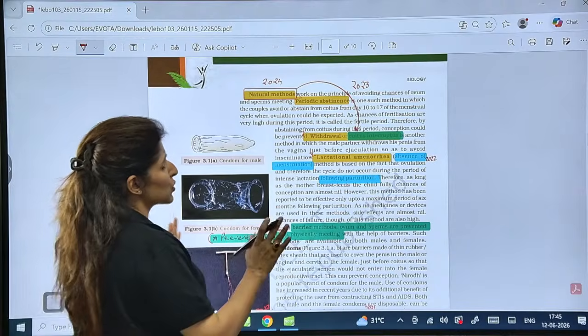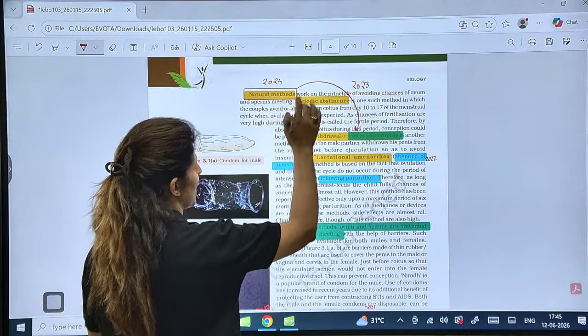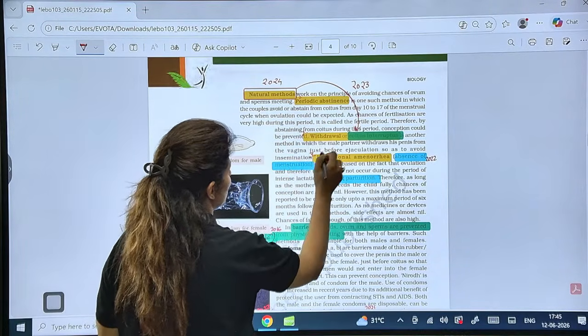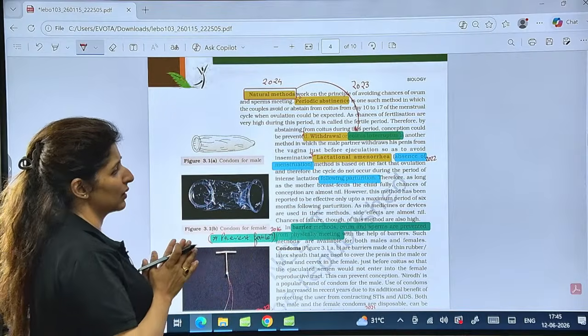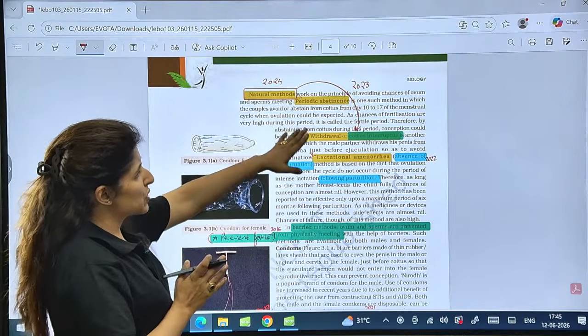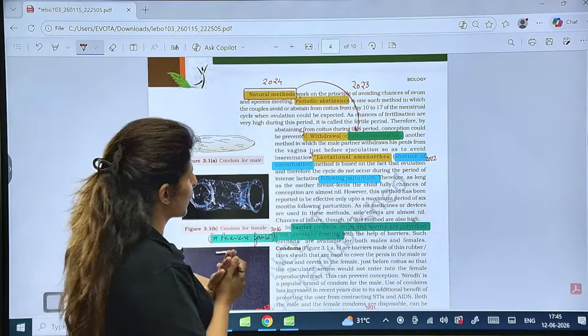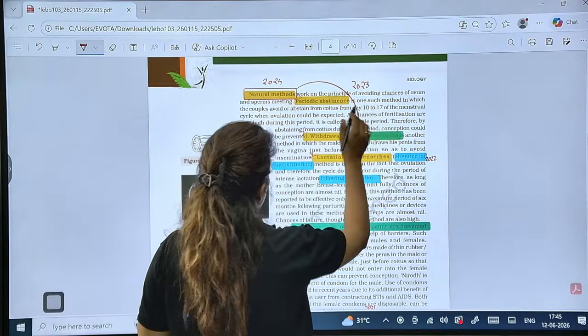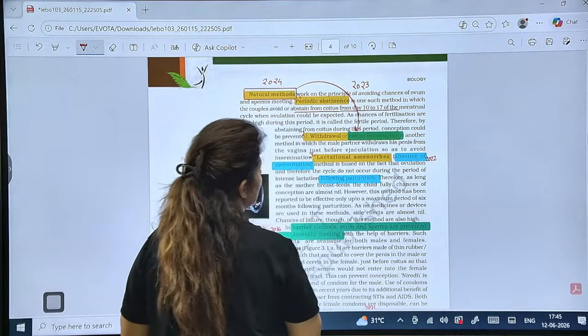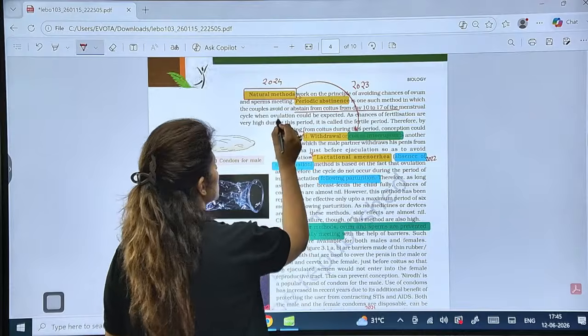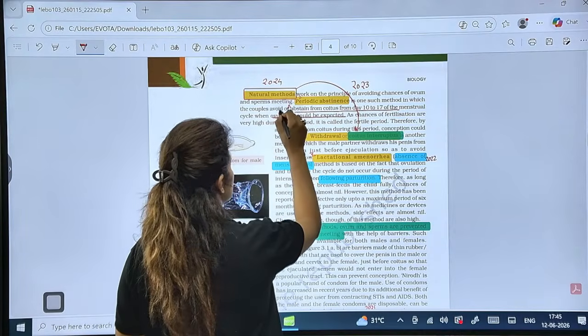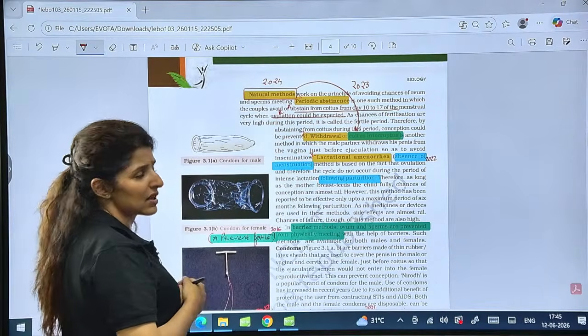See, first of all, you should know what are the natural methods. So natural methods are periodic abstinence, withdrawal method, and lactational amenorrhea. So the question was asked in 2023. Now, periodic abstinence means abstaining from coitus from day 10 to 17. Why? Because ovulation is expected here. This is an assertion and reason. Can we get such a question?